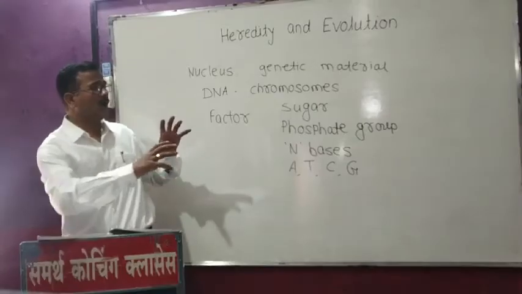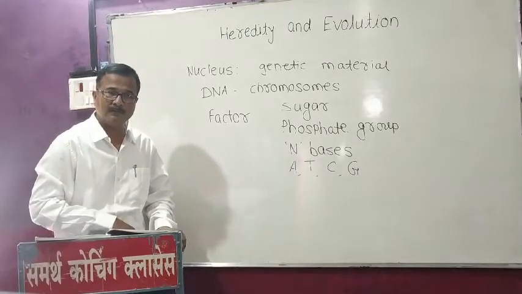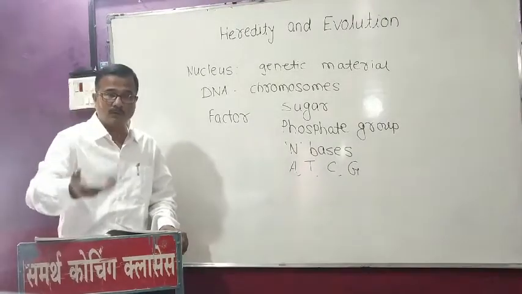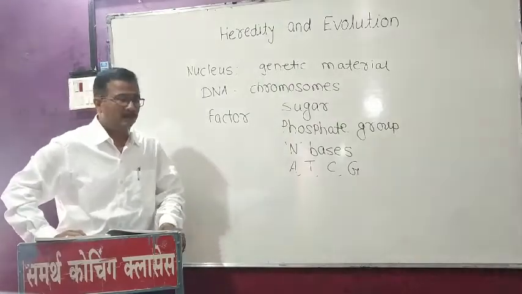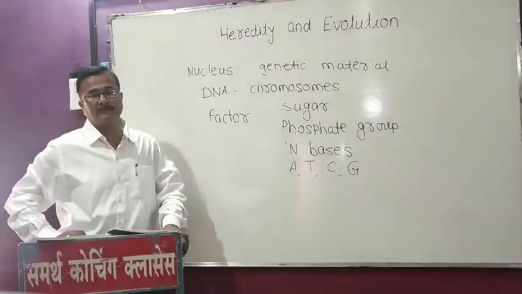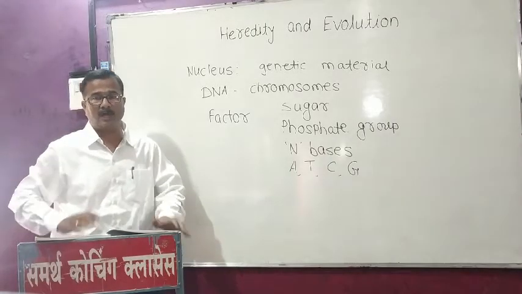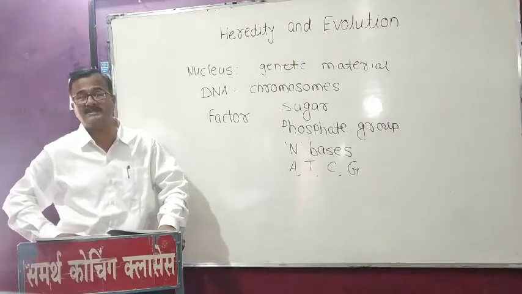So all these aspects which are related with heredity, that is the chromosomes, DNA, and also the other types of structures related with genetics, are all focused on the process of protein synthesis.